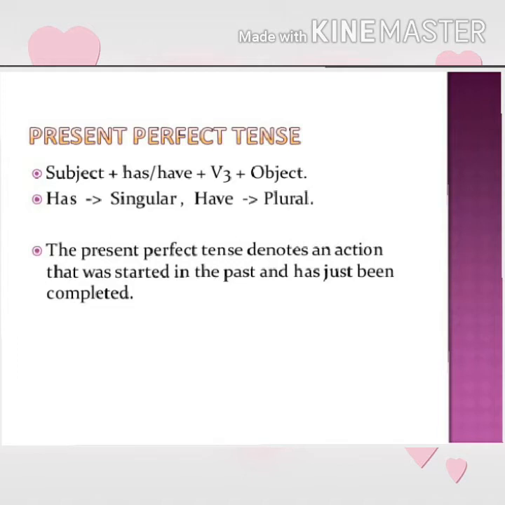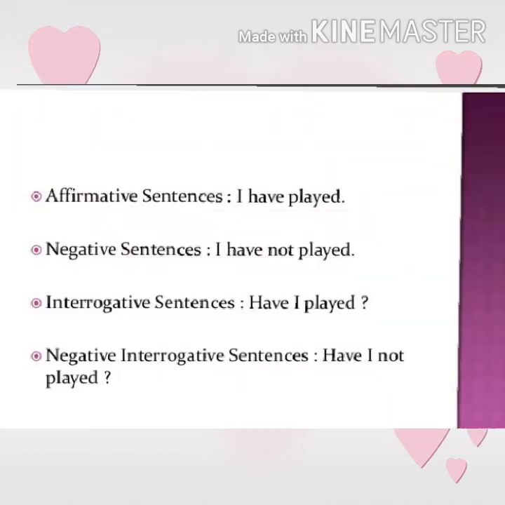Present perfect tense denotes an action that was started in the past and has just been completed. Now some examples are given here of present perfect tense. For example, I have played, I have not played, have I played, and have I not played. These are the examples of present perfect tense.